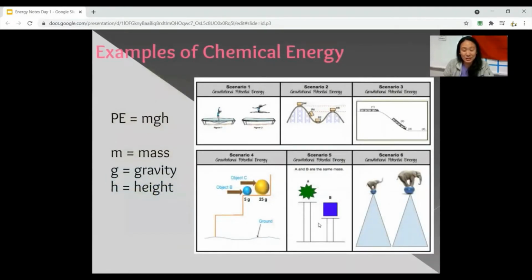Maximum potential energy, right? So you can see over here in scenario 6, that bigger elephant is going to have that greater potential energy because it's a lot bigger. It has a bigger mass. So all of this is into play here, right? So object C versus object B. You can see the height difference tells you exactly how much potential energy is there. All right. We're not going to talk too much about it now. It's really more about when you get to physics, we'll be doing these kinds of math problems.